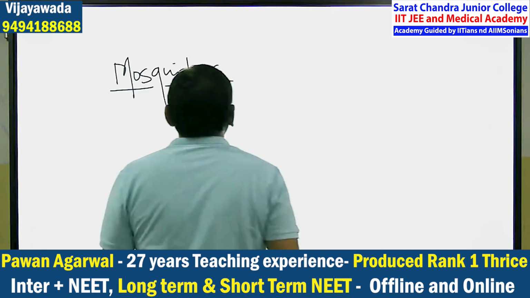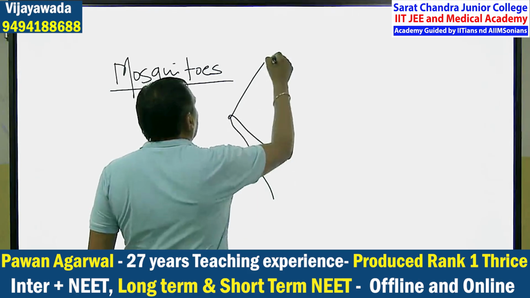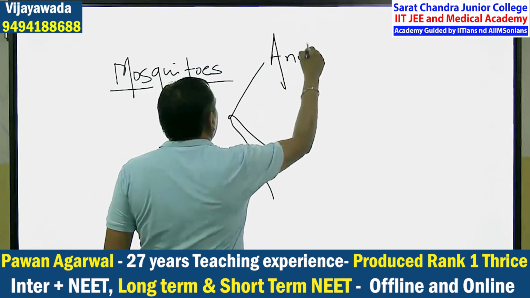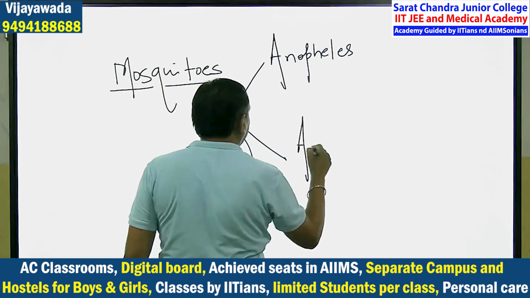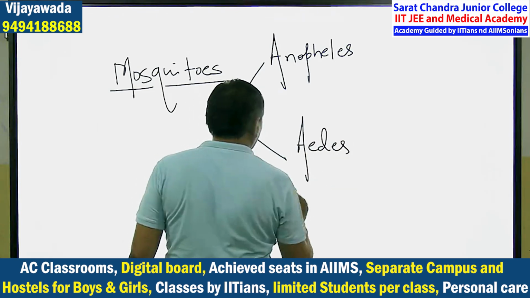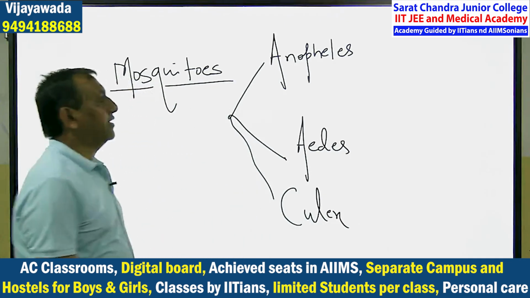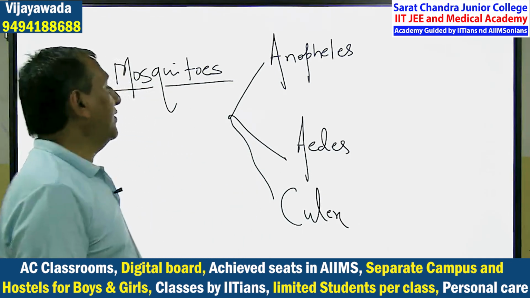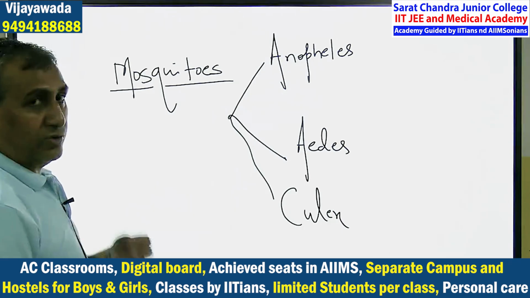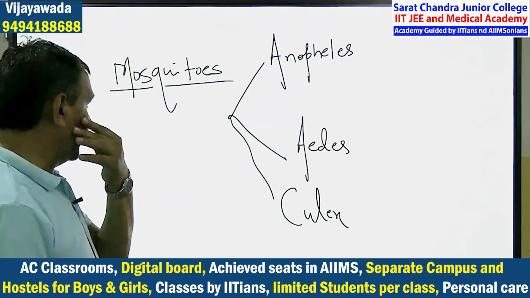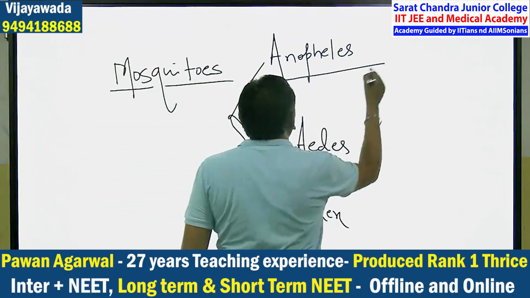You have to remember 3 varieties of mosquitoes: Anopheles, Aedes, and Culex. And Anopheles mosquito is very dangerous.